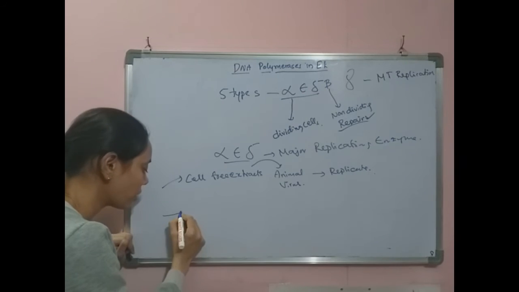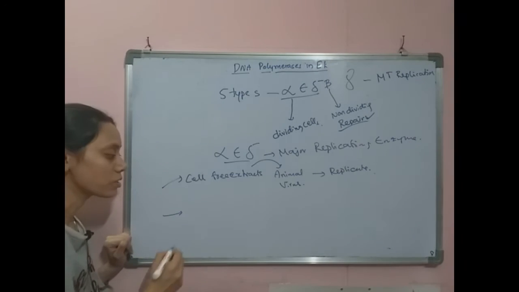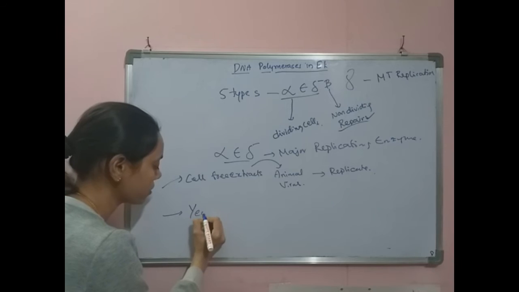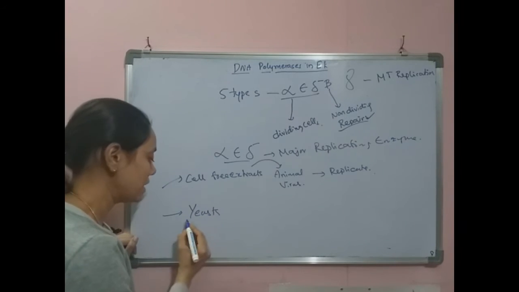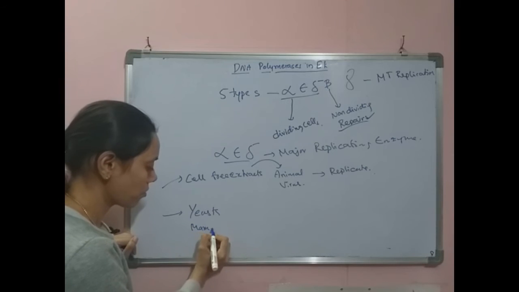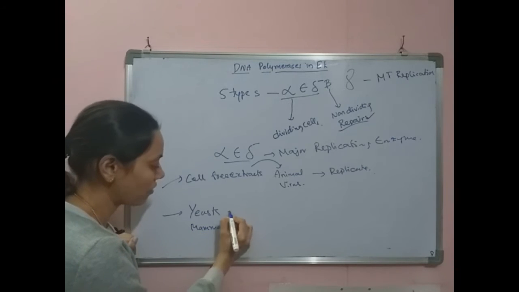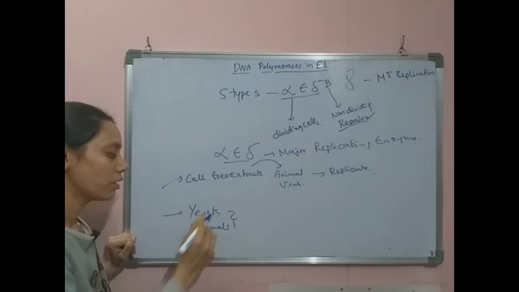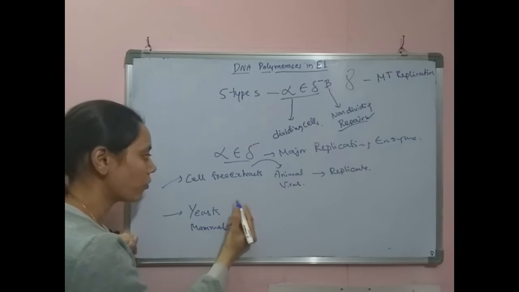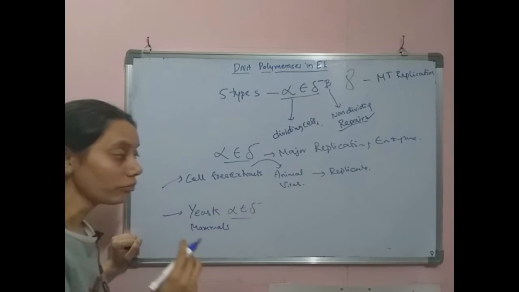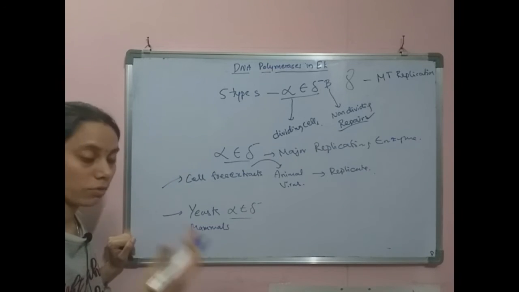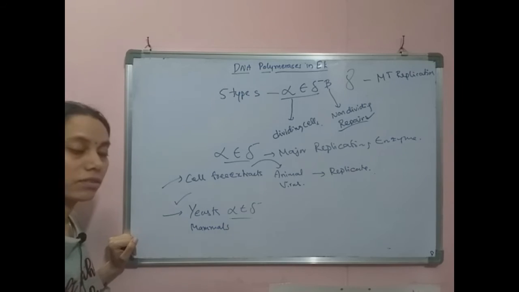The other kind of experiment was carried out using yeasts, because they understood that yeast and mammals have the same replicative enzymes. They also found these alpha, epsilon, delta replicative enzymes in the yeasts.